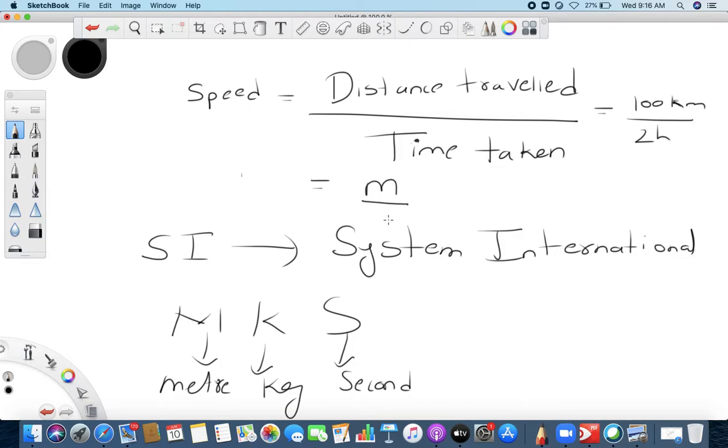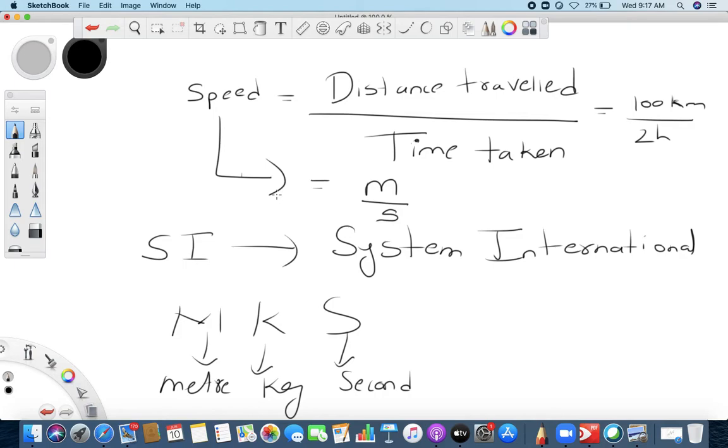What is the unit of time? Second, correct. So what is the SI unit of speed? The SI unit of speed is meter per second. So that is how we got MKS, meter, kilogram, second.